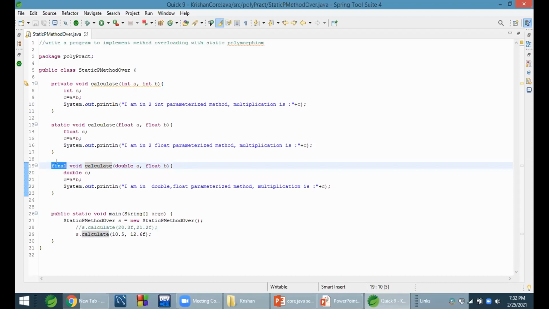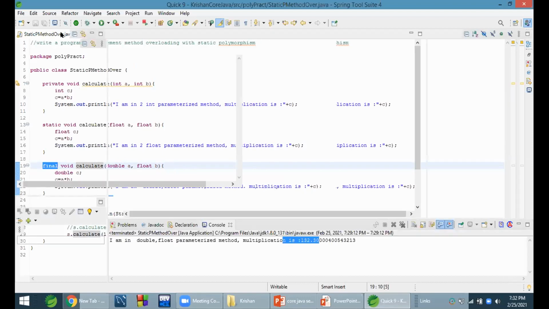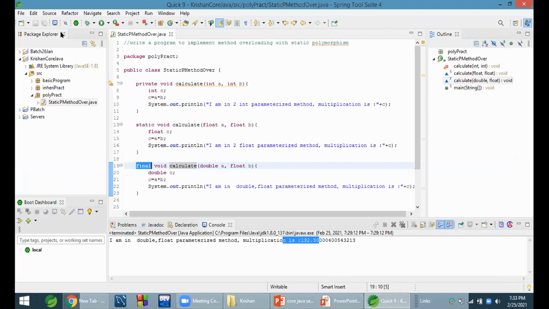Okay, sir. Now we'll see dynamic polymorphism. But if we give private for all three, yes, we can do that. Is there any difference between giving private and giving static? Yes, there will be a difference. A private method will be accessible only within the class, but a static method can be accessed outside the class.